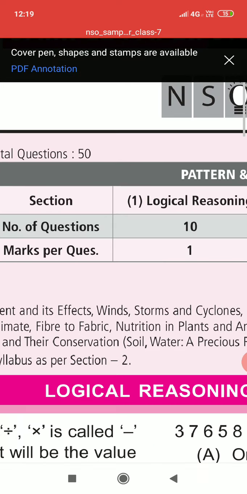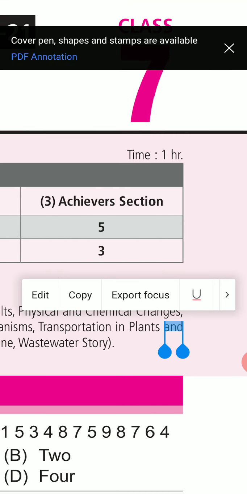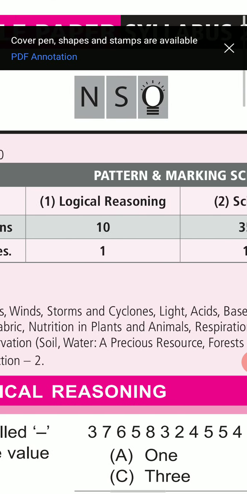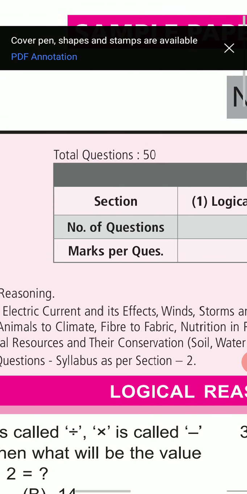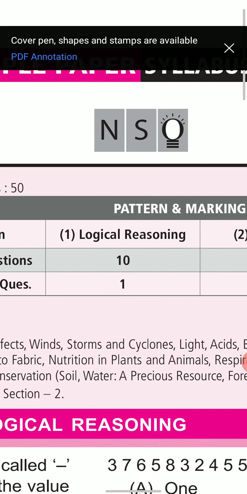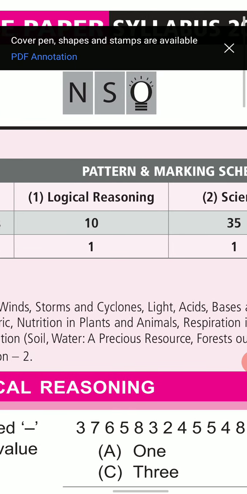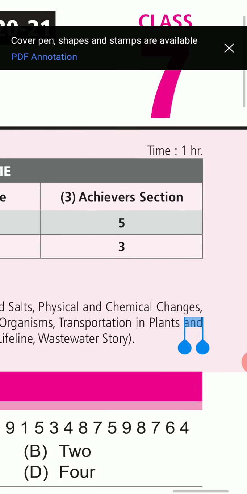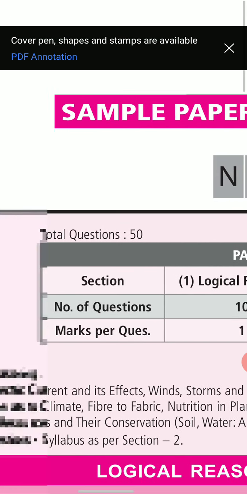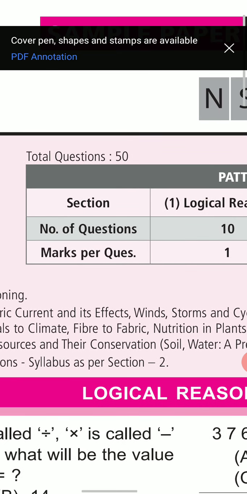In this exam we have total 50 questions and time is 1 hour. And this is the pattern and marking scheme section. Now there are three sections. First is logical reasoning, then science, and achievers section, because this is the science olympiad. So let's get it started.